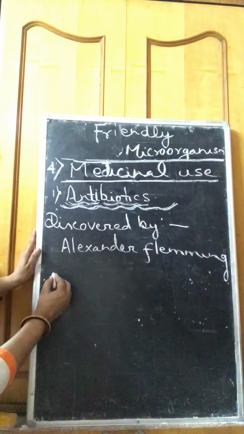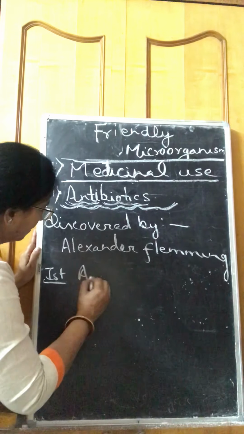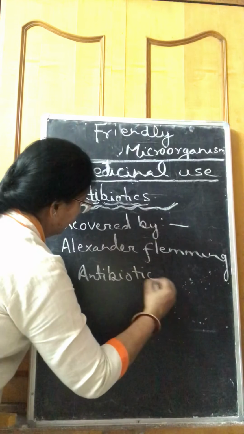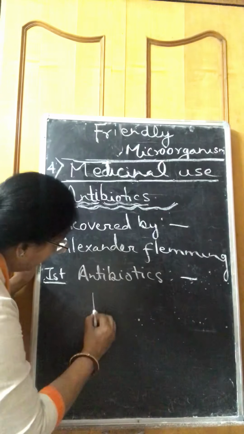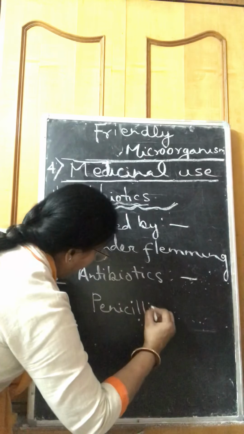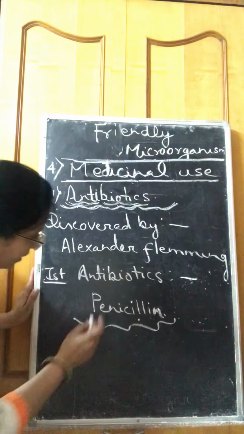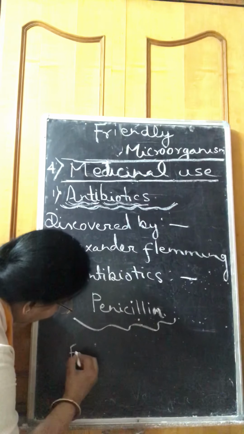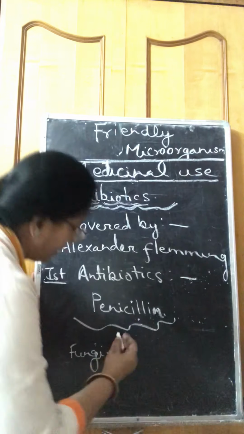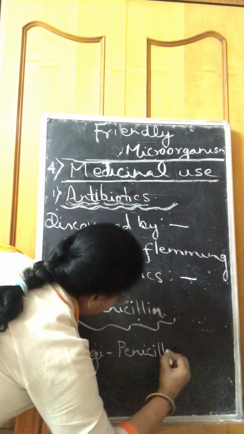What is the name of the first antibiotic? The first antibiotic was penicillin. Its name is given after the fungus from which it is extracted, and that fungus is penicillium.